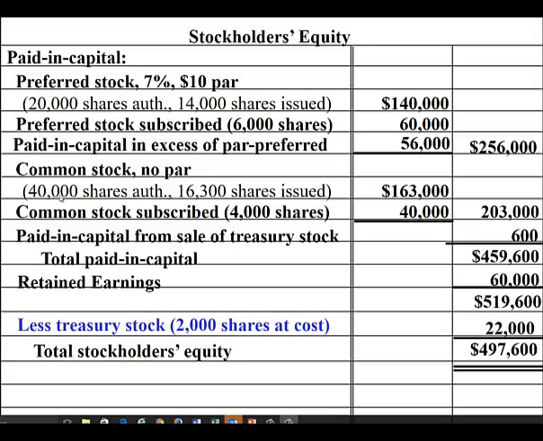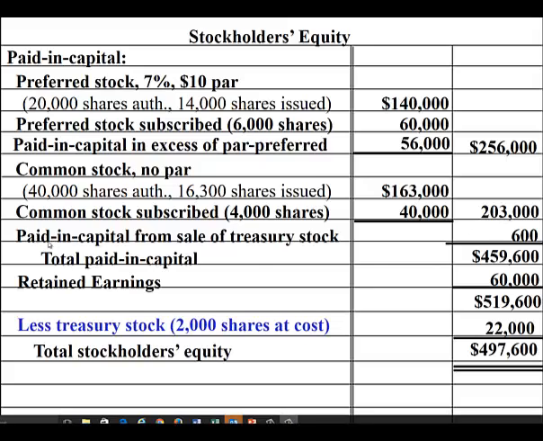This is a no-par stock with 40,000 shares authorized, 16,300 shares issued, and it has a value of $163,000. Common stock subscribed, there are 4,000 shares with a value of $40,000. There is no paid-in capital in excess of par for common, so there's none listed. We'll add up the two balances under common stock, so the total paid-in capital for common is $203,000.